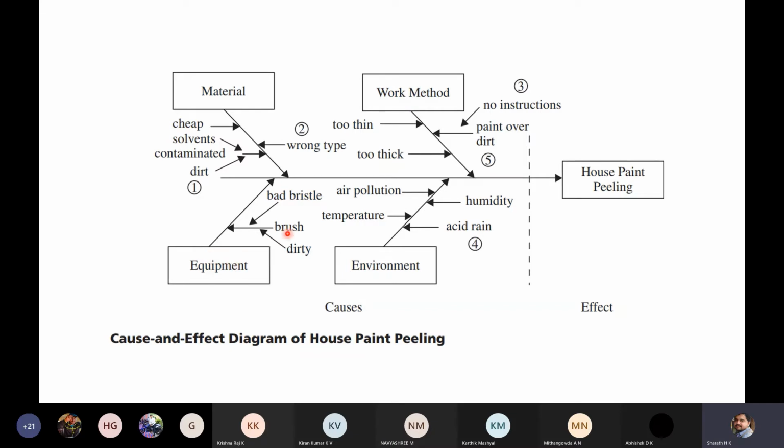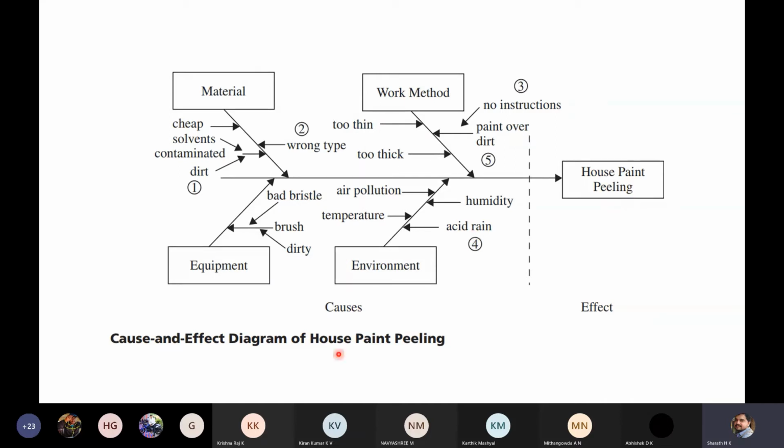They have brush, bristle, and other devices, sandpaper. Like that they make use of some equipment, and the quality of this equipment may also result in peeling. Next, environmental factors like humidity, pollution, temperature, and acid rain. Because of these reasons also the quality of paint may deteriorate, and that may result in peeling.